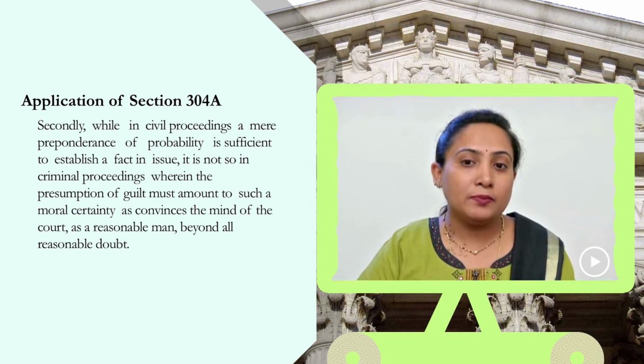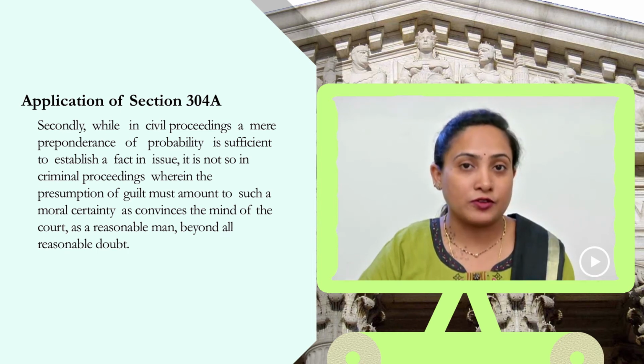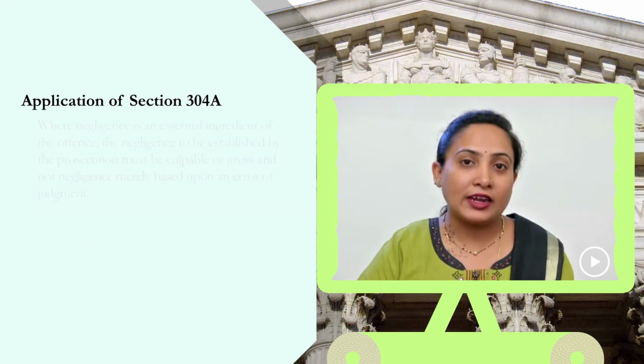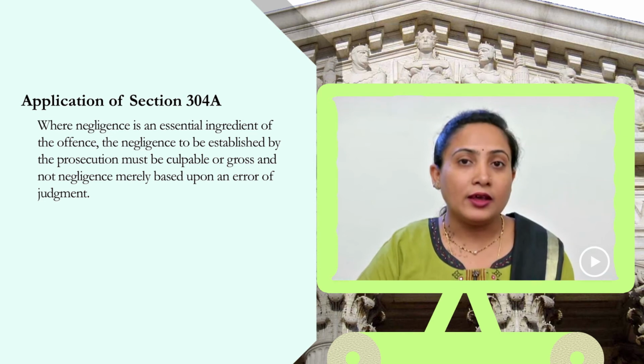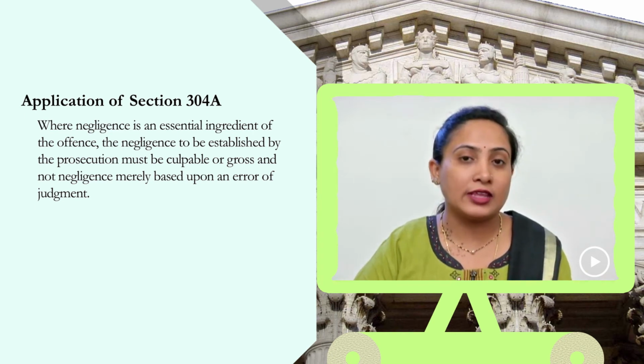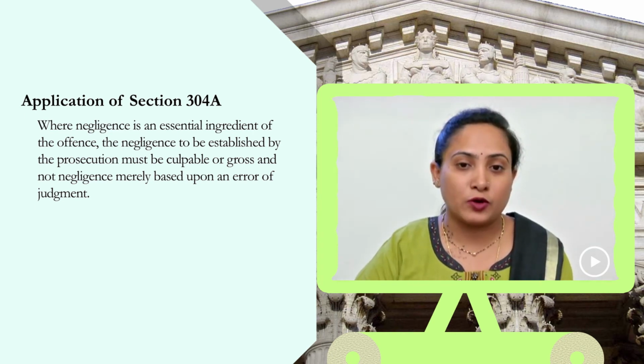Now, while in a civil procedure, a mere preponderance of probability is enough to find the parties guilty or to impose liability upon them, that is not the case in a criminal matter. Presumption of innocence is something that always safeguards the interest of the accused, thereby imposing the burden upon the prosecution. It is these reasons which have made the principle of res ipsa loquitur non-applicable to a case of crime, that is, section 304A does not get subjected to the application of this principle.